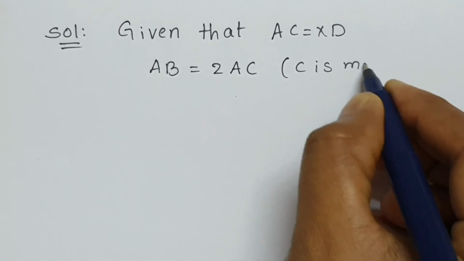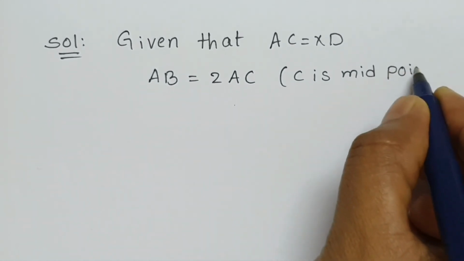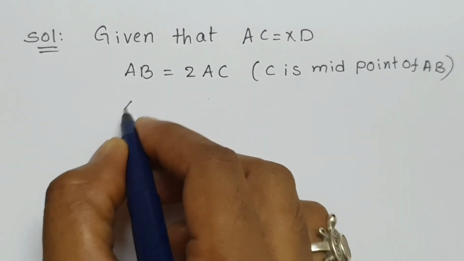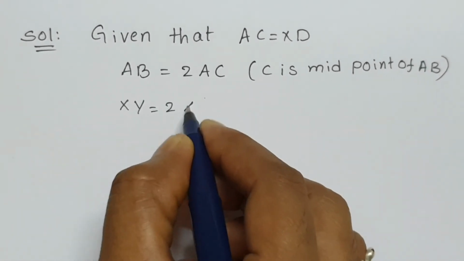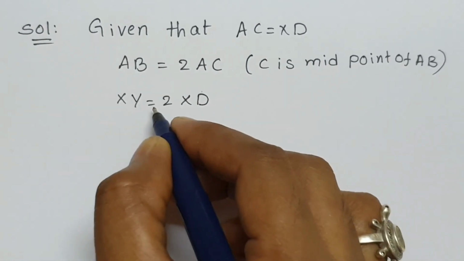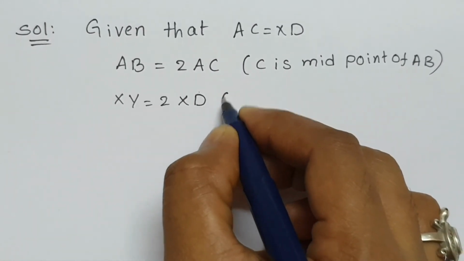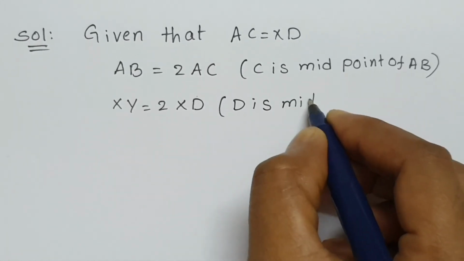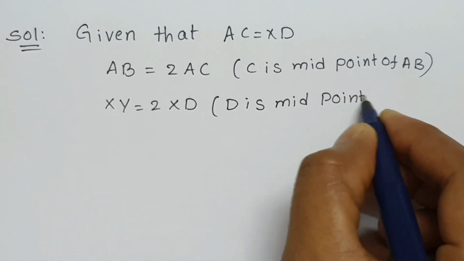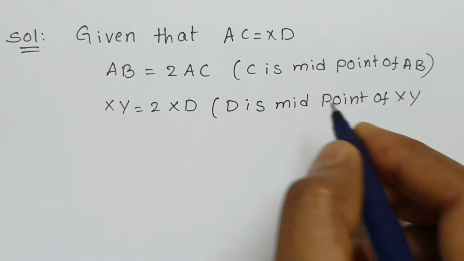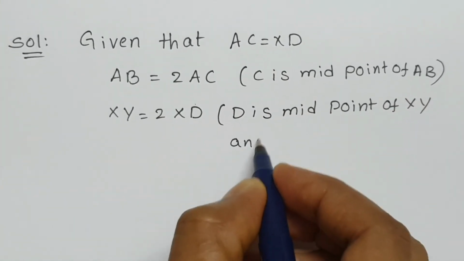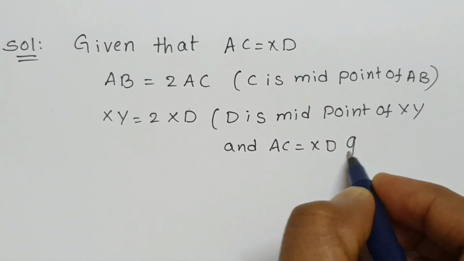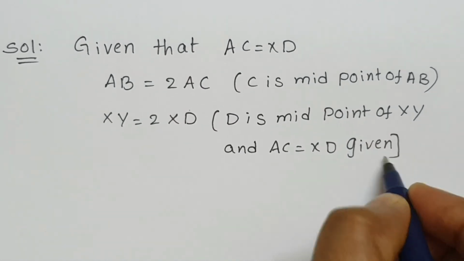Next, XY equals 2XD, because D is the midpoint of XY. And AC equals XD, given in the question.